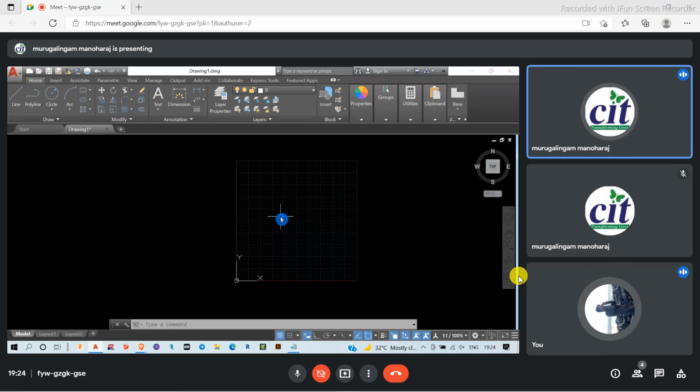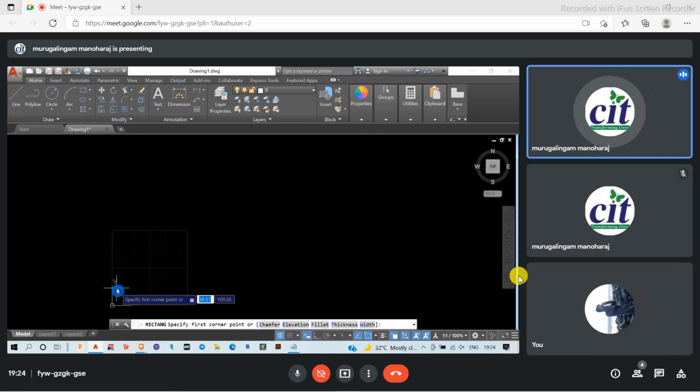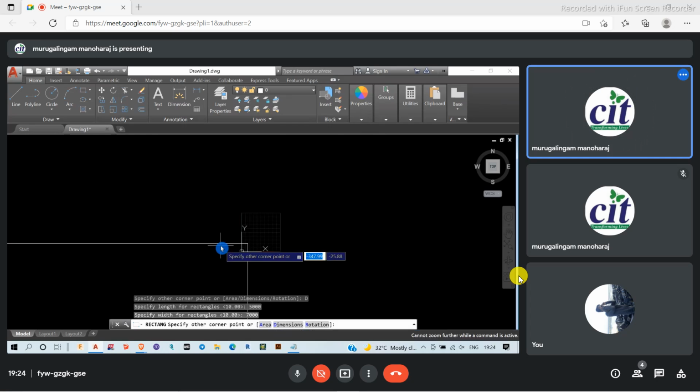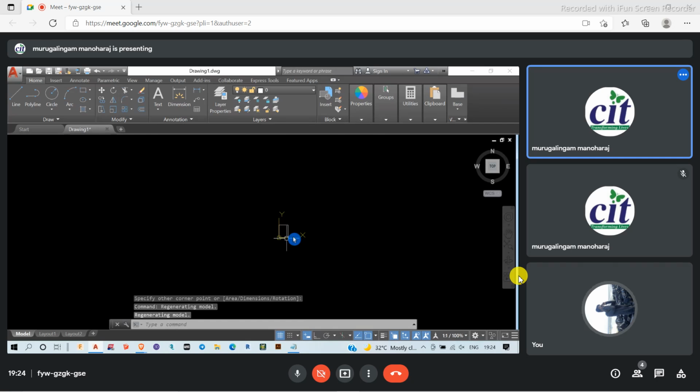Suppose I'm having a slab with a span of around 6,000 in one direction and around 8,000 in another direction. What I can do is create a rectangle here, and in the dimension options, the length for the rectangle should be 5,000 and the width should be around 7,000. So this is my slab.